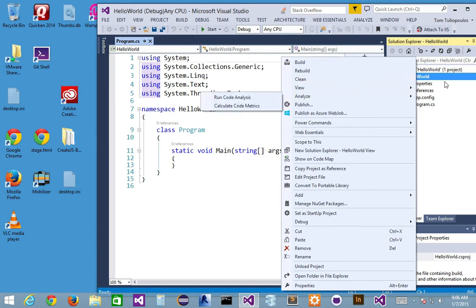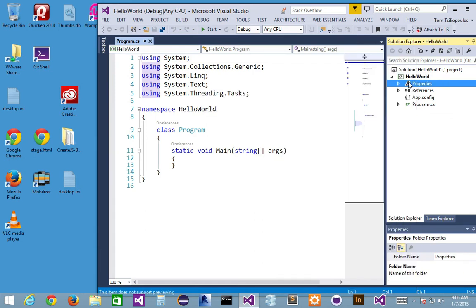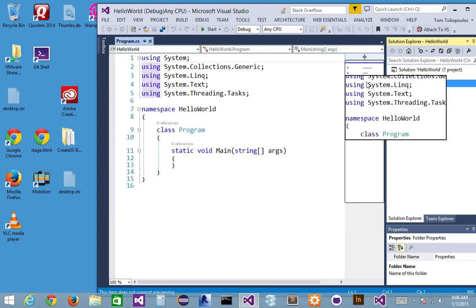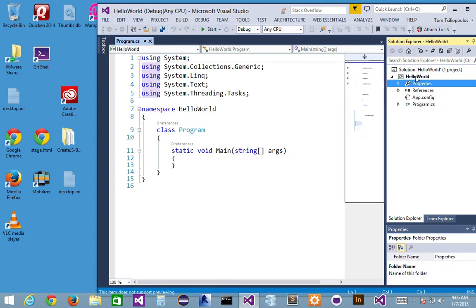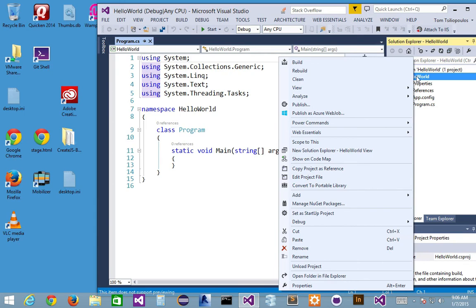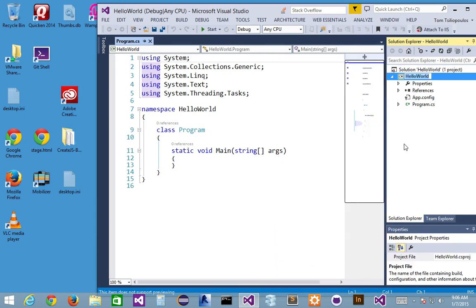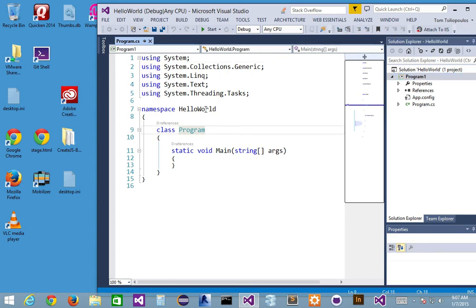So I go here and I right-click. Again, this is Visual Studio 2013. 2012 might look a little different, but more or less it's the same. If I right-click on this and go down to Rename, really what I'm doing is refactoring. That's what it's called. So if I change this from Hello World to Program 1 and I redo that, does it change my namespace? That's the project, right?